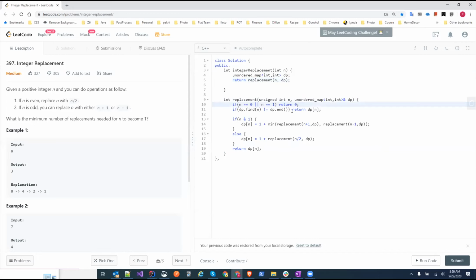Then looking into the memoization, and checking whether it's even or odd. Based on that, I'm calculating and making a recursive call to n plus 1 and n minus 1 if it's odd, taking the minimum from there and adding 1, returning the output.